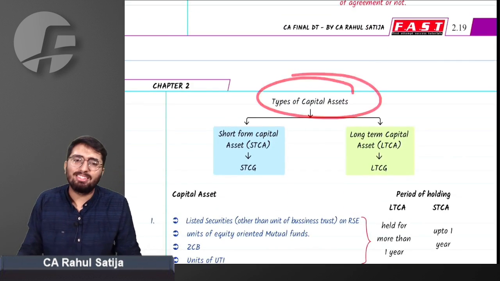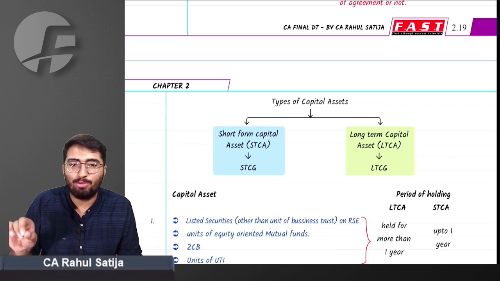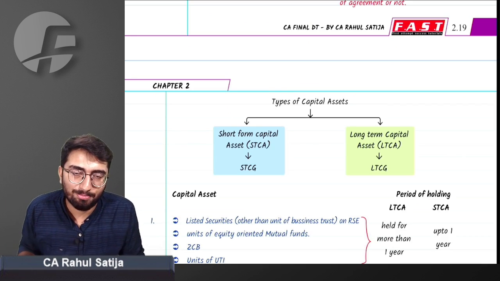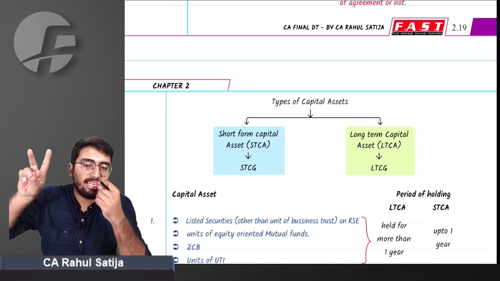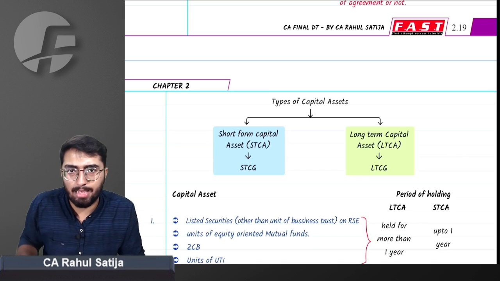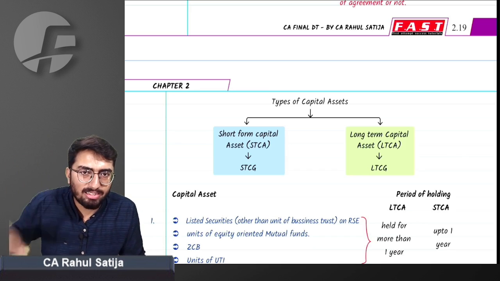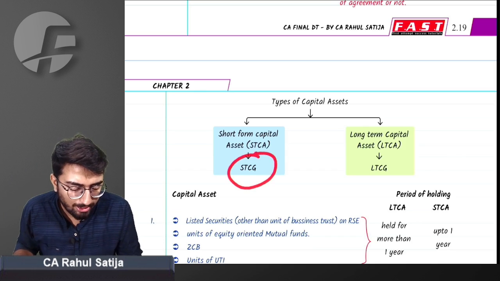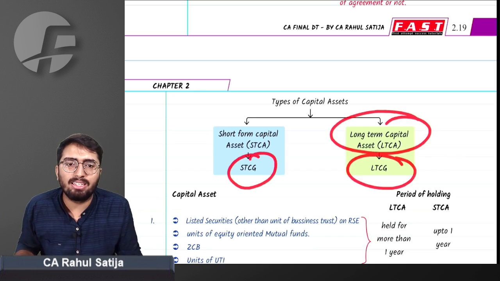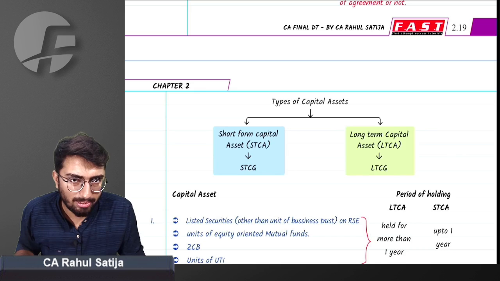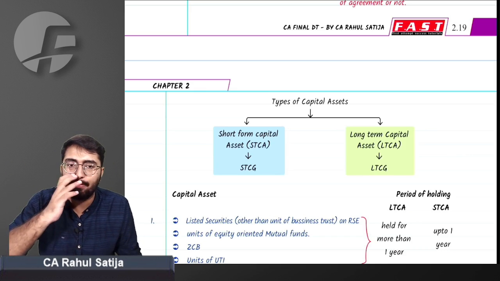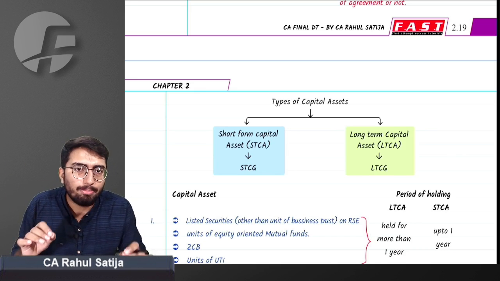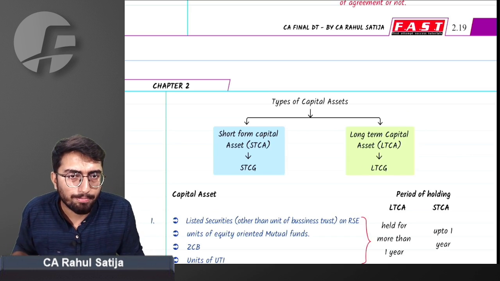Now, the definition of capital assets. Sorry, types of capital assets. We have two types of capital asset. It can be either a short-term capital asset or a long-term capital asset. Any gain arising from a short-term capital asset will be short-term capital gain, and any capital gain arising from a long-term capital asset will be long-term capital gain. How do we classify whether a capital asset is long-term or short-term? It is dependent upon the period of holding.